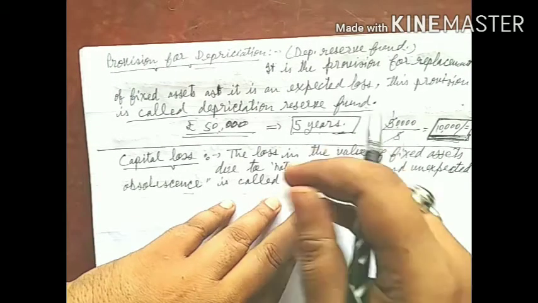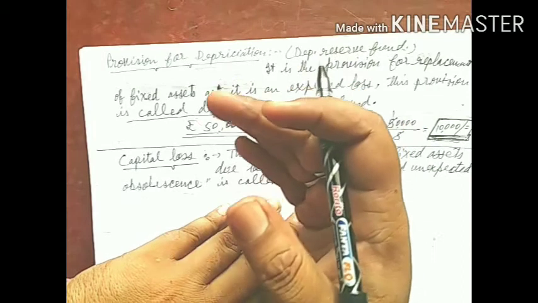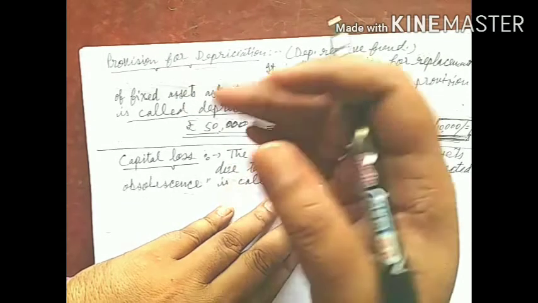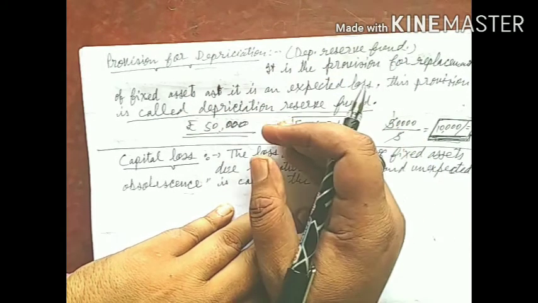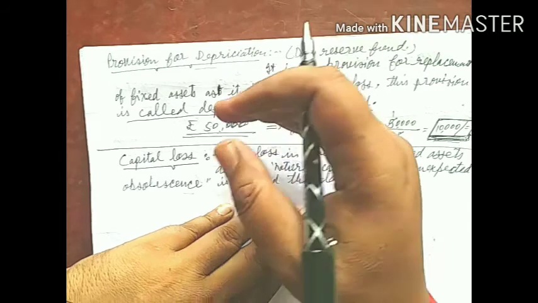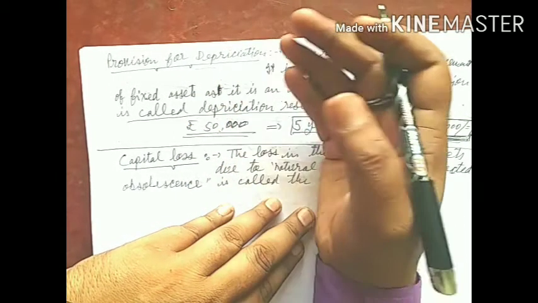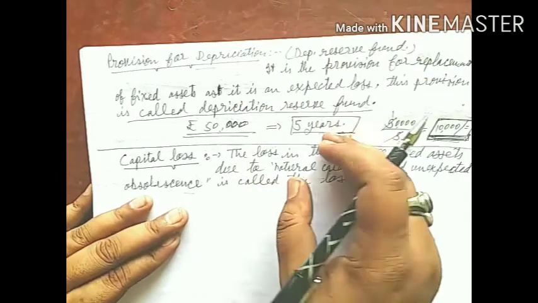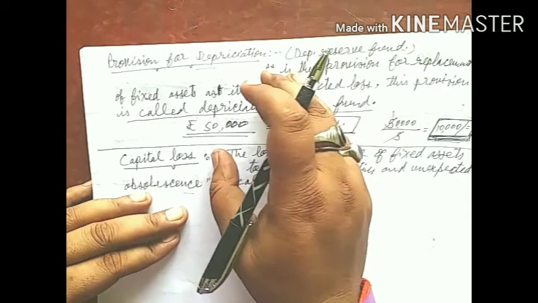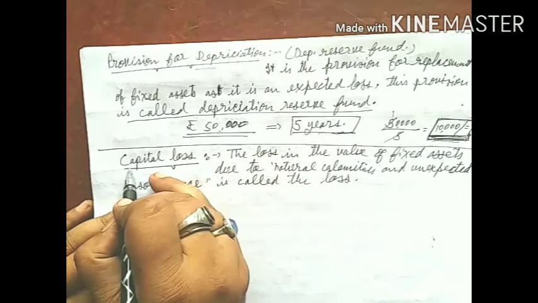Suppose that due to the earthquake or the fire accident or the flood, a producer faces the loss of his building or the machine, that kind of loss in fixed asset will be termed as the capital loss.